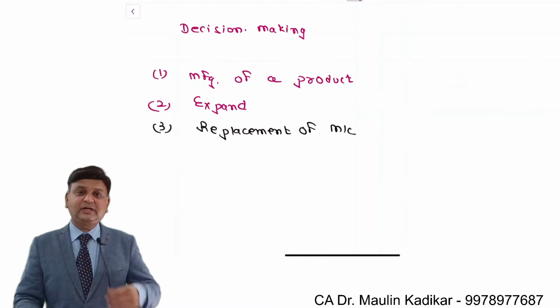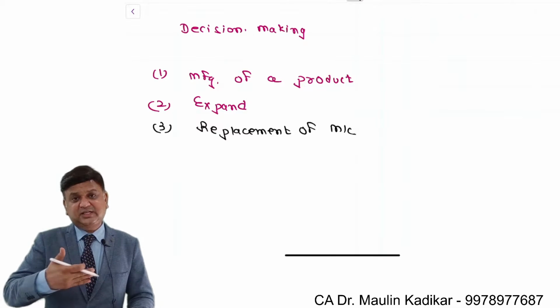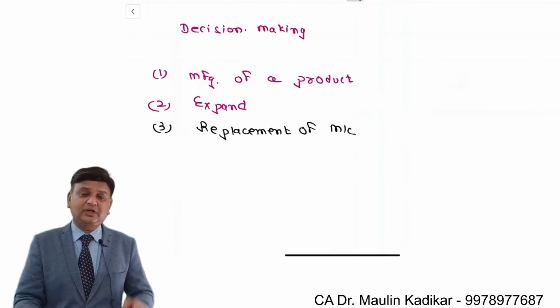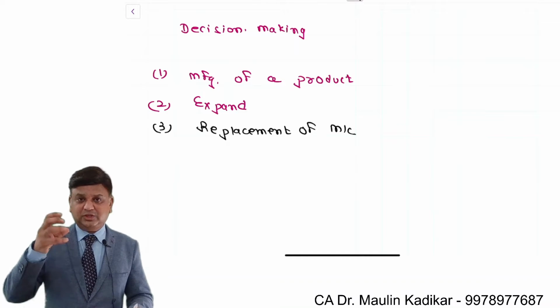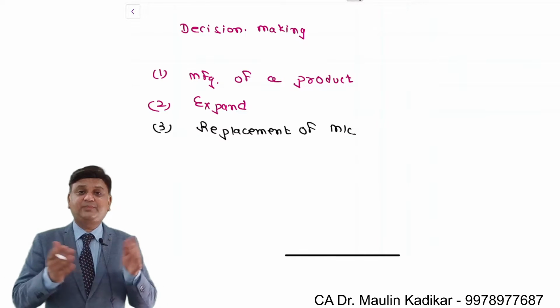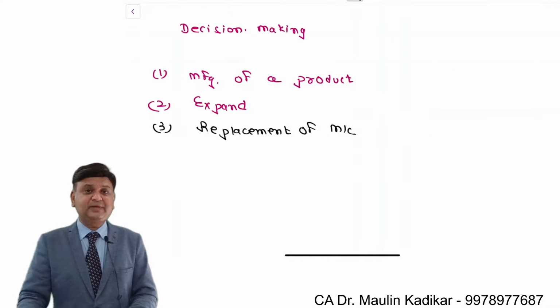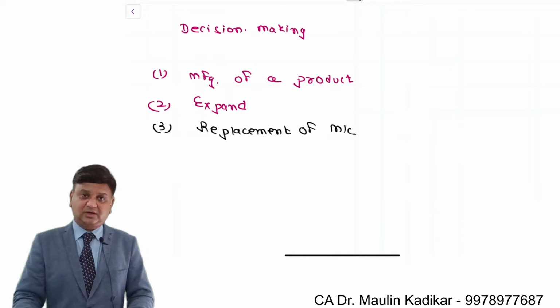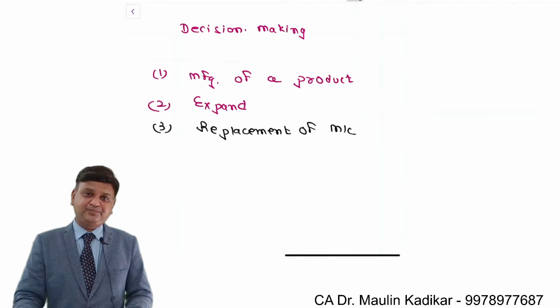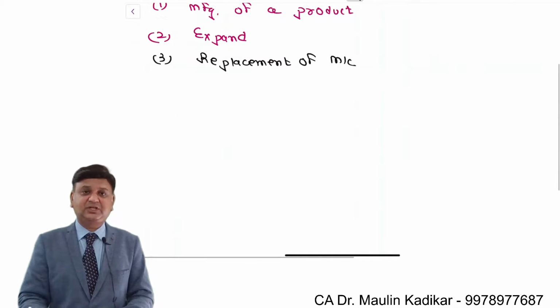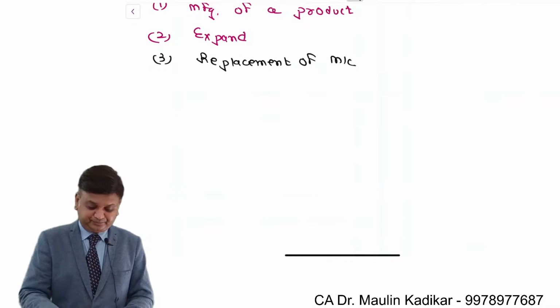In the market, a new type of machinery has recently been introduced, and I am considering that since the new technology machinery is going to improve the quality of the product, improve the working conditions, reduce the cost per unit, or increase the production, should I replace my existing machinery with the new machinery or not? Of course, this replacement is not going to be free of cost. It is going to incur certain expenses. So whether I should replace my existing machinery or not, that I am going to decide.